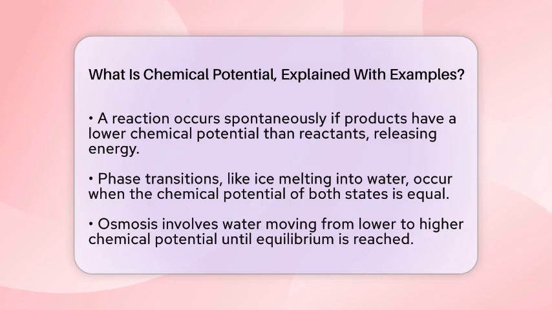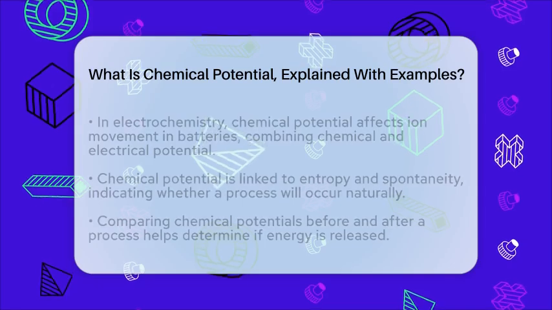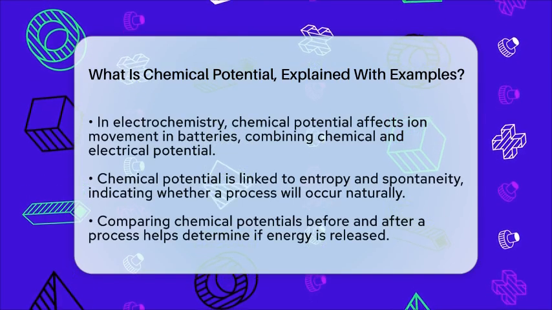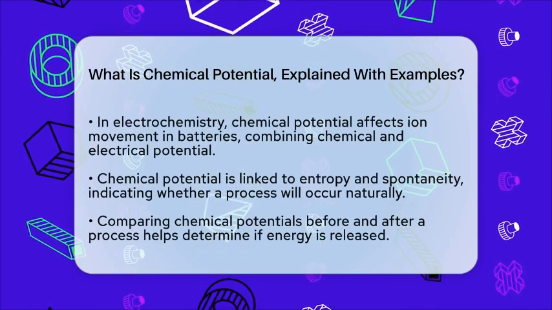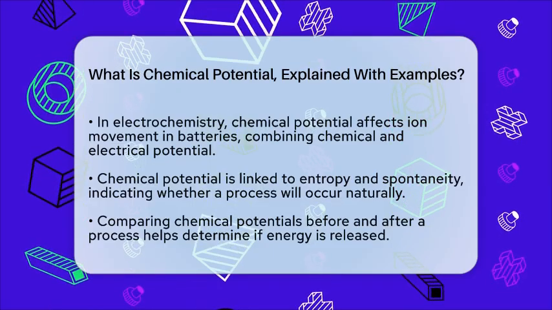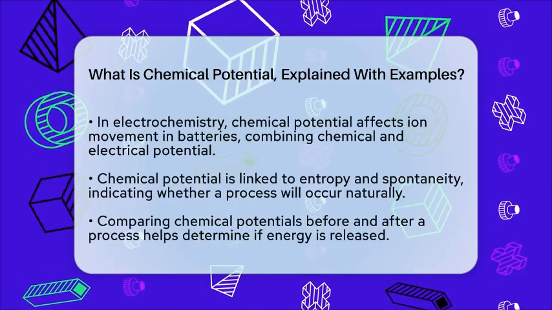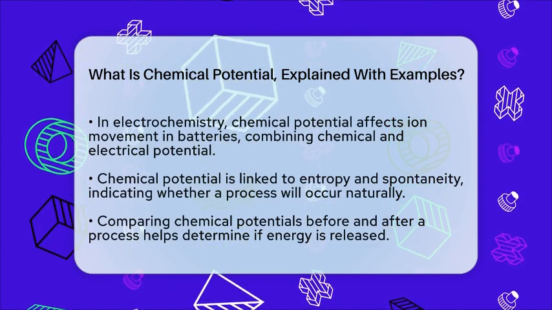In electrochemistry, chemical potential is also essential. In batteries, ions move based on their electrochemical potential, which combines both chemical potential and electrical potential. This movement is what powers our devices. Chemical potential is closely tied to entropy and spontaneity. A spontaneous process is one that increases entropy or decreases energy.